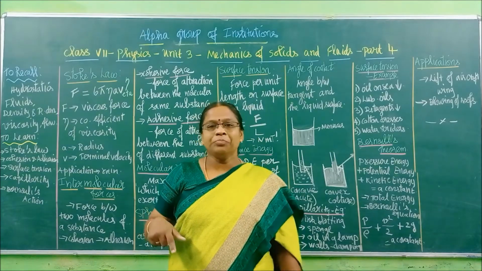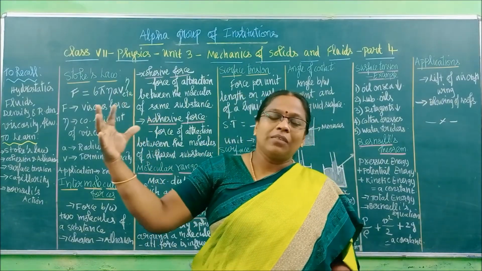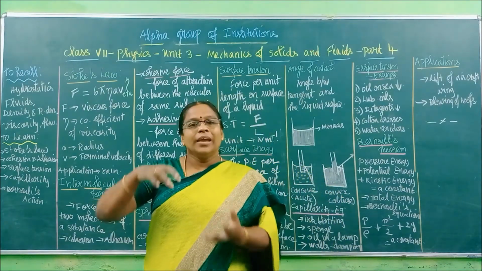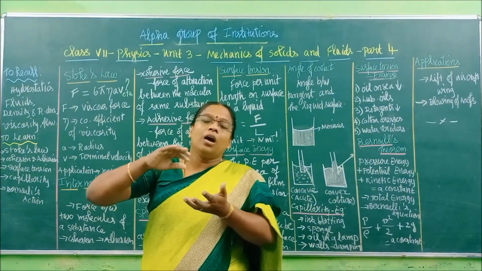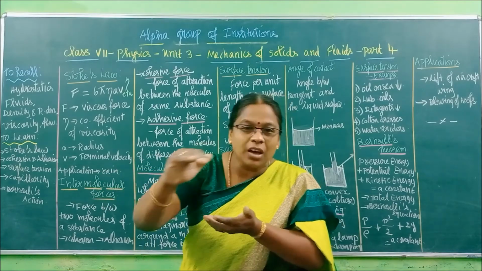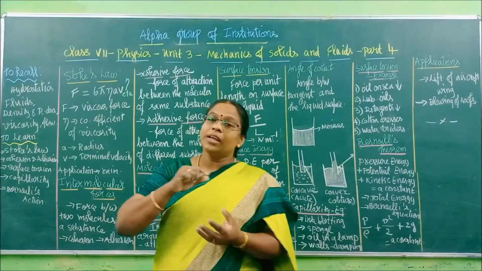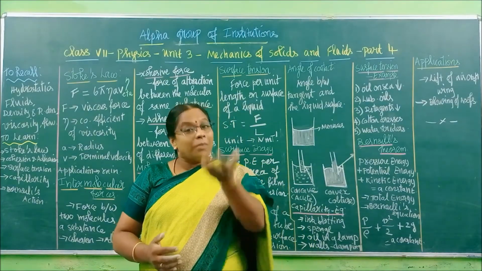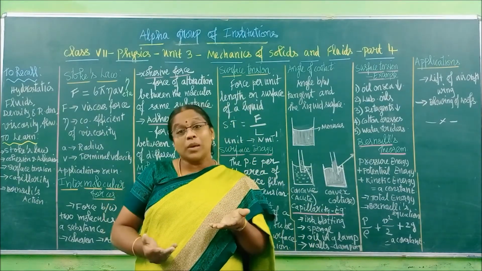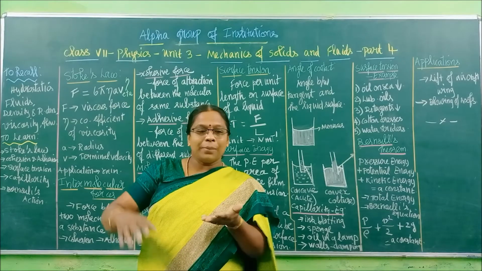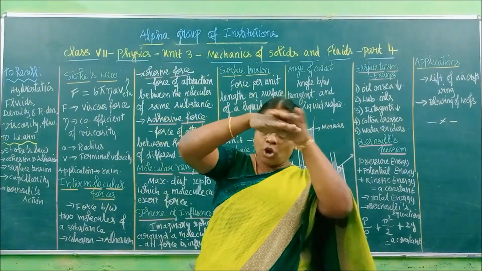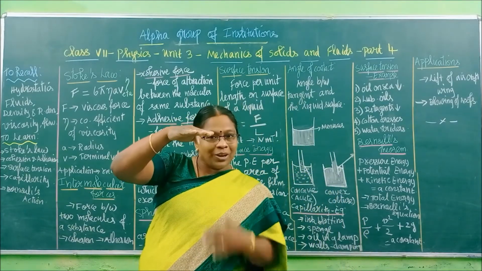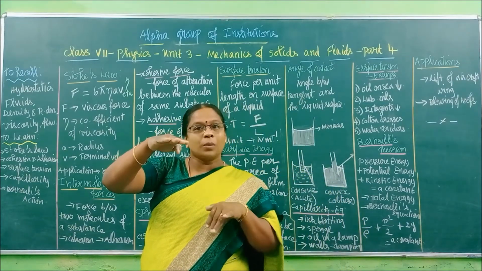Why, children? When heavy wind is moving out, what will happen? It will create a low pressure area near that roof. Low pressure area will be created on top, but below the roof, inside the house, high pressure will be created. The pressure will be more below the roof.